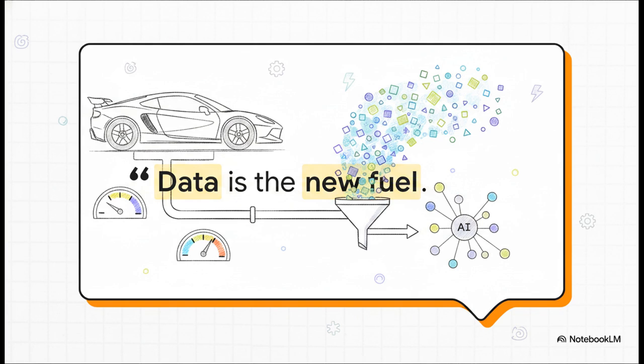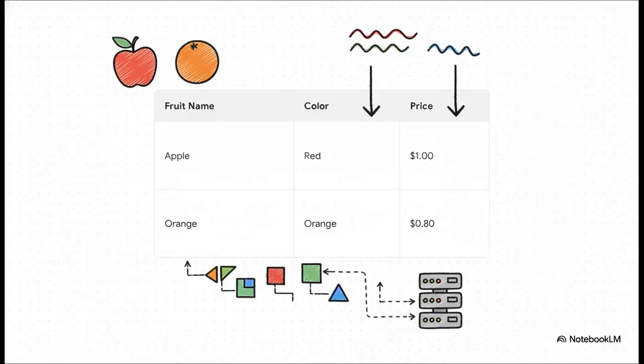Data is the machine's absolute fundamental food. Everything it learns, every single prediction it makes, stems entirely from the massive amounts of data we feed it to help it recognize those statistical patterns. Now, when we feed a machine this data, it's usually highly organized. In pretty much any data set, we have something called features. Just think of these as the columns of a table. If we're looking at fruits, the specific color or the price are the features that the algorithm weighs mathematically to make its future predictions. It's basically the raw collection of facts that the machine breaks down into pure numbers.